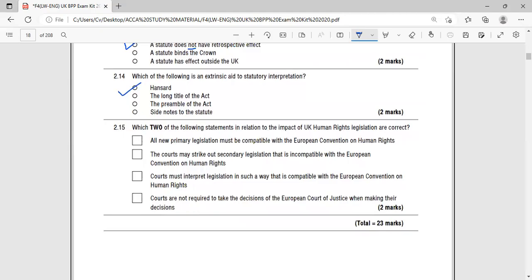Number two, all courts may strike out secondary legislation that is incompatible with the European Convention on Human Rights. Number three, courts may interpret legislation in such a way that is compatible with the European Convention on Human Rights. Courts are not required to take the decision of the European Court of Justice when making their decision.